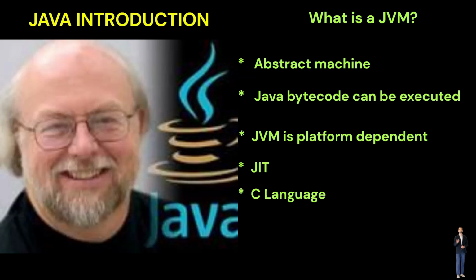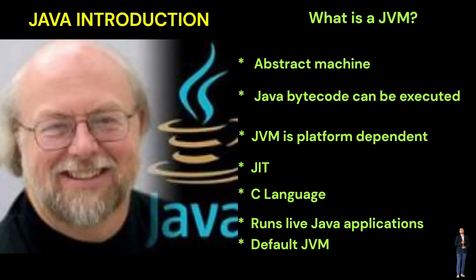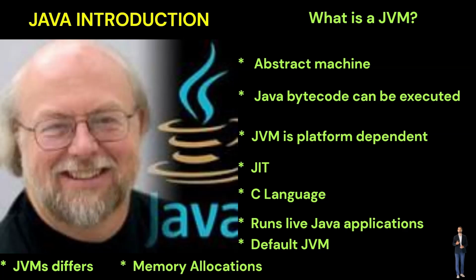JVM is written in C and depends on the operating system. JVM is a program that runs live Java applications. Every JRE has a default JVM. JVMs differ between platforms. The JVM is responsible for allocating the memory required by the Java program. The JVM manages memory space using garbage collection.